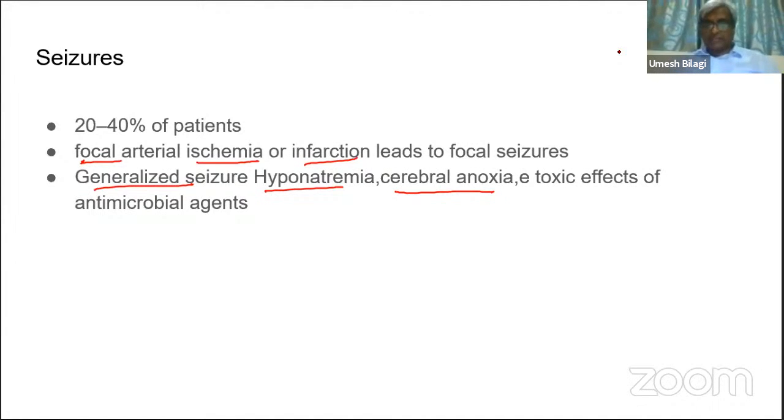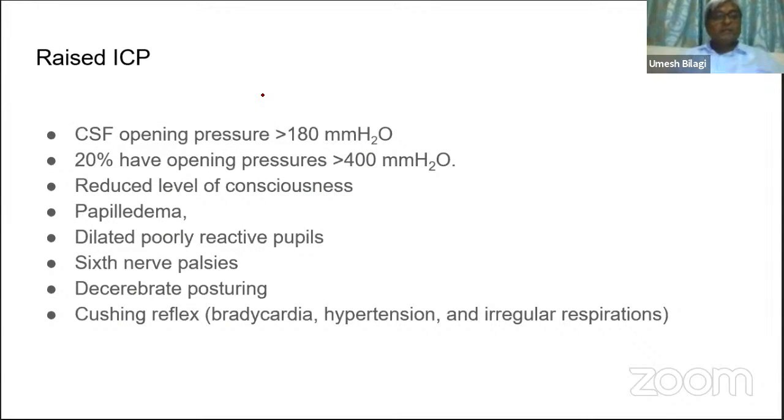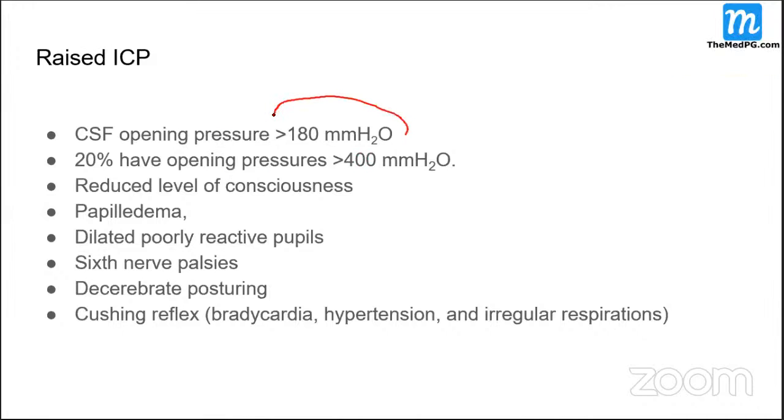Toxic metabolites, all these will cause seizures. So raised intracranial pressure. We'll discuss raised intracranial pressure. What is the normal CSF pressure, students? Up to 120, less than 110 to 130. Yeah, it is less.